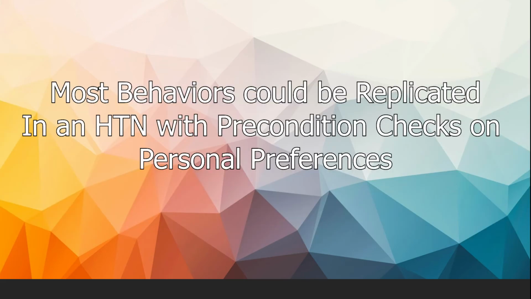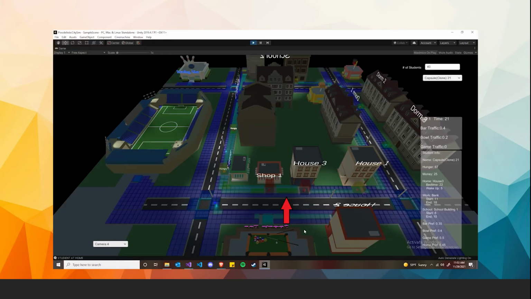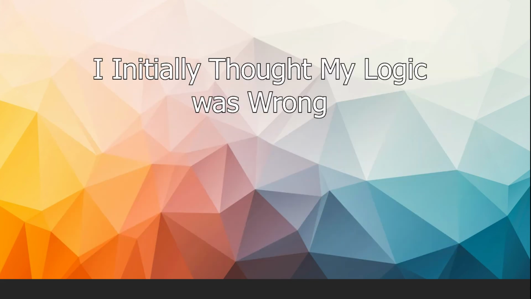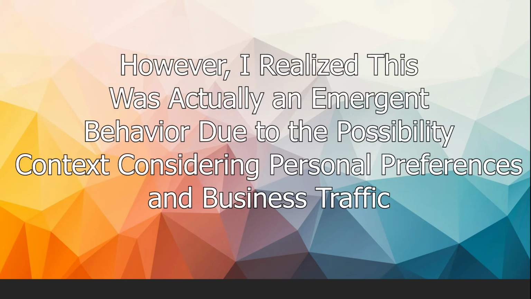While most of the behavior that is different between the two simulations is caused by these obvious additions of personal preferences, there is another behavior that I'd like to point out that emerged specifically from using the possibilistic utility functions. One thing I noticed while running the simulation was that sometimes students would leave home late at night to go to some activity. It didn't happen every time I ran the sim, and it was usually just a few students when it did happen. I initially thought that it was an error in my logic, or something wasn't getting set to the right value at the right time, but after checking my work, I realized that it's an emergent behavior from the possibilistic utility selector and functions.